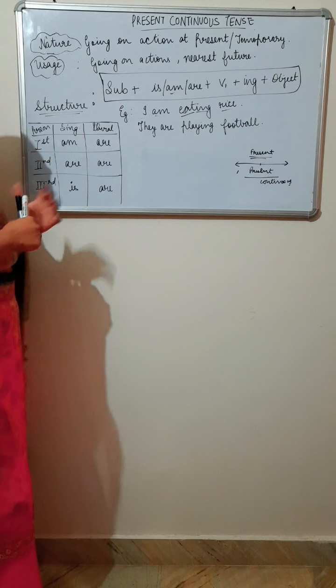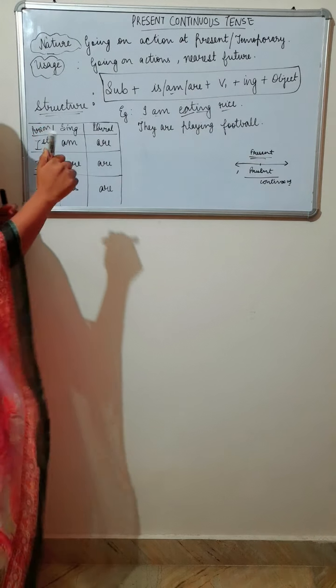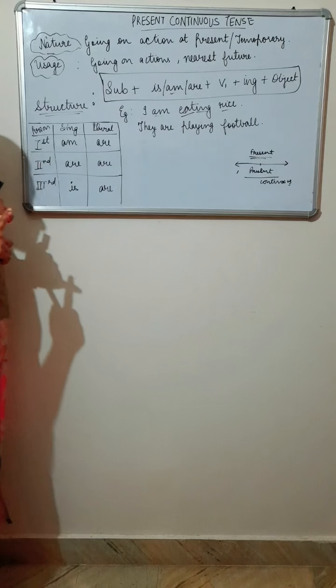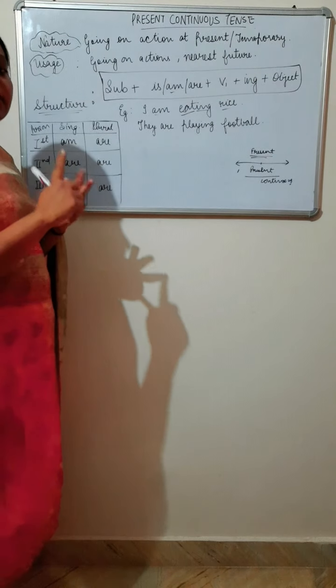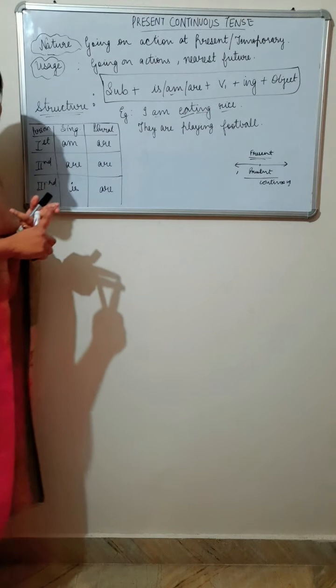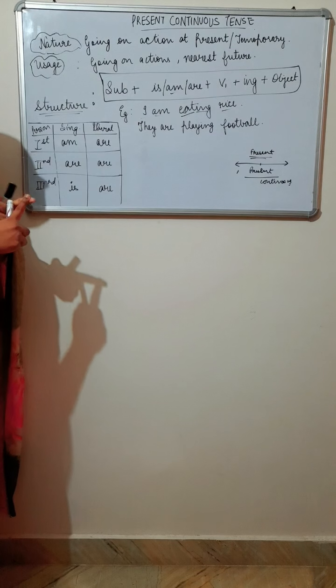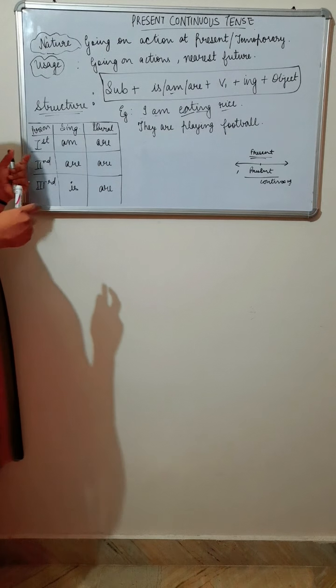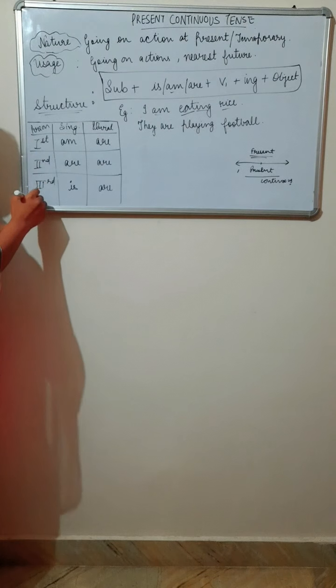You have to remember the table for this. This table is applicable to all types of sentences under present continuous tense: affirmative sentences, negative sentences, interrogative sentences, as well as negative interrogative sentences. This table applies to all. Here I have written persons: first person, second person, third person. Here I have written singular and plural.